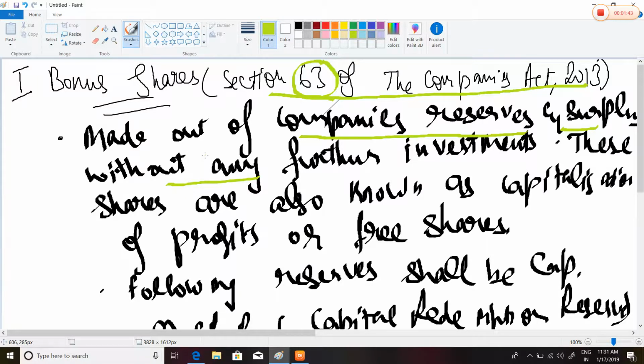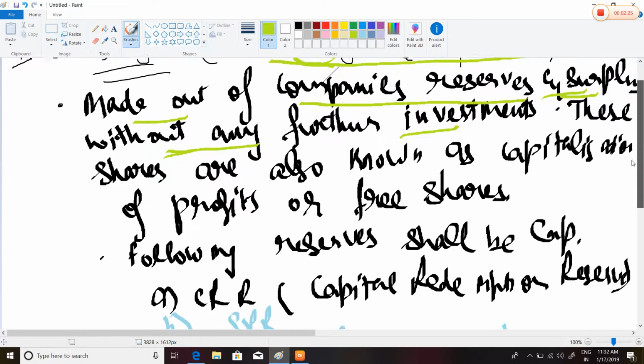If any company issues bonus shares, then it will be made out of the company's reserves and surplus without any further investment. Further investment is like issuing more share capital, demanding more investments from the public. These shares are also known as capitalization of profits or free shares, because they are provided by the company to the public for free.